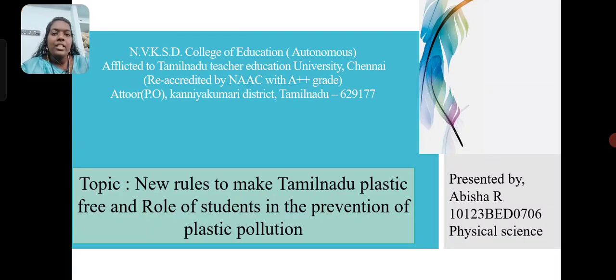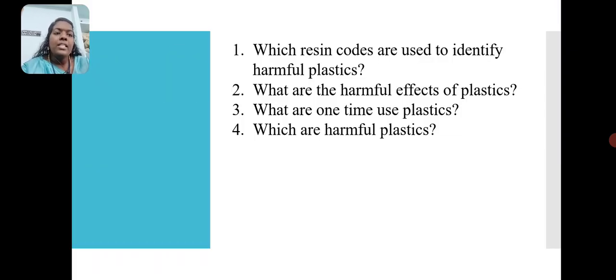Before entering into the topic, let's glance at what we have previously studied in our classroom. By answering these questions, we can recall the previous topics. Which resin codes are used to identify the harmful plastics? The resin codes 3, 6 and 7 are the harmful plastics.